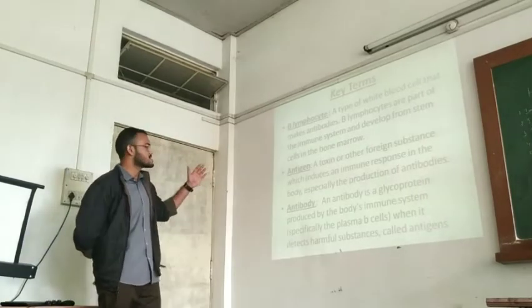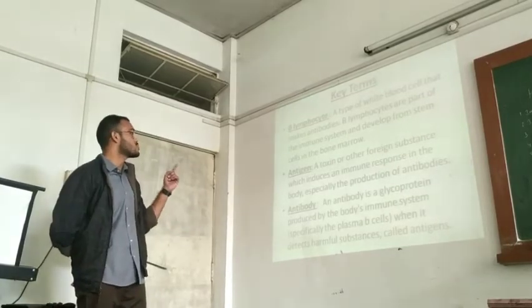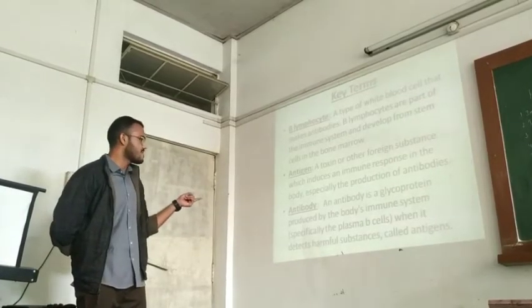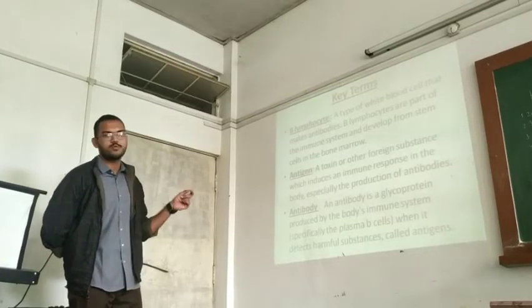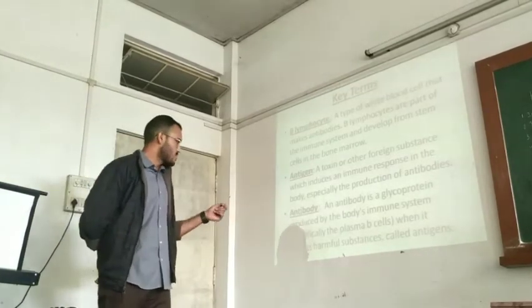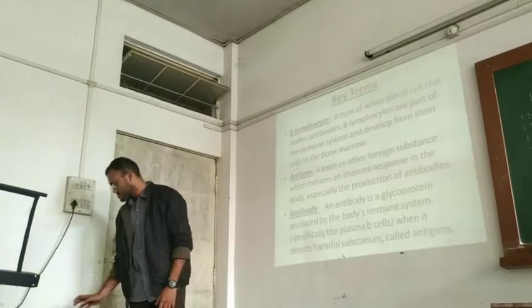Then what is an antibody? Antibodies are glycoproteins in nature. These are the glycoproteins produced by the plasma B cells, and these are specific in nature. That means that a particular antibody will only bind to a particular antigen when the antigen enters the body, and these are specifically produced by the plasma B cells.